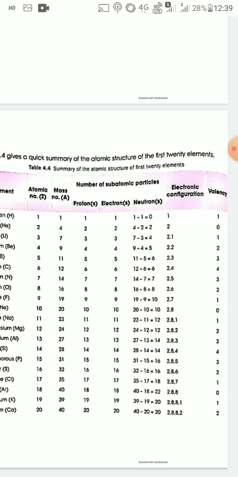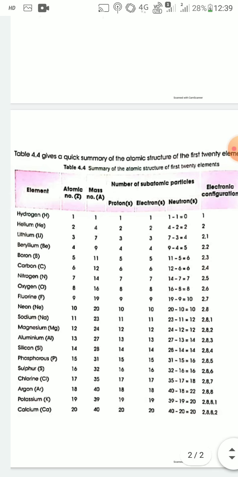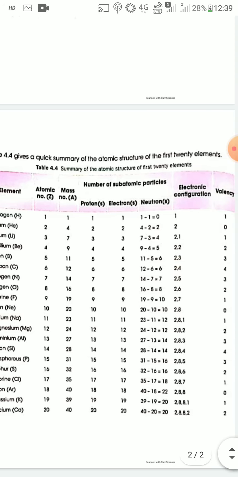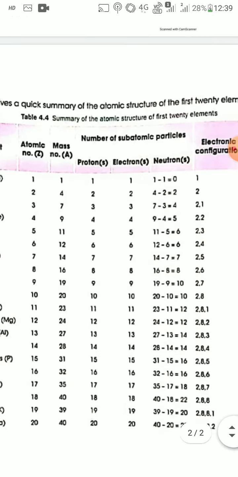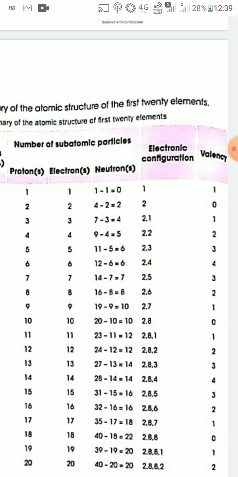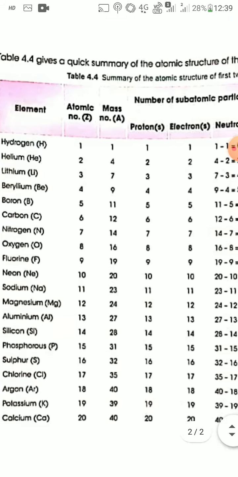Although helium contains 2 electrons in the valence shell or outermost shell, its valency is 0 because it is a noble gas. Now for lithium, atomic number is 3, so the number of electrons is also 3 and the electronic configuration is 2 electrons in the first shell and 1 electron in the second shell, that is, 2, 1. So lithium has valency 1 because the valence shell or outermost shell of lithium contains 1 electron.